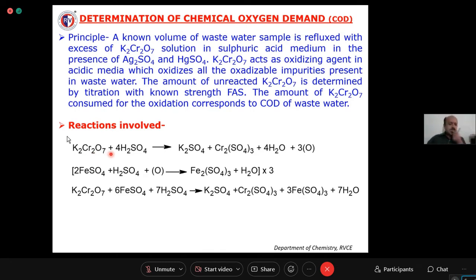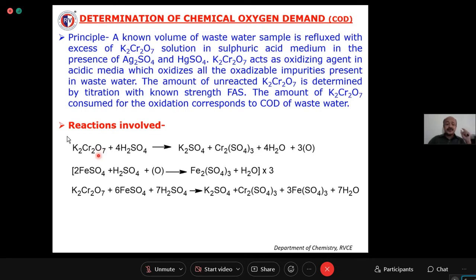Okay. So our aim is to estimate the amount of potassium dichromate consumed here, right? How are we going to estimate the amount of potassium dichromate consumed? You cannot measure it directly because it is in the reaction mixture. The only method is by estimation. You know that potassium dichromate is an oxidizing agent. You have to use one reducing agent for the redox titration.